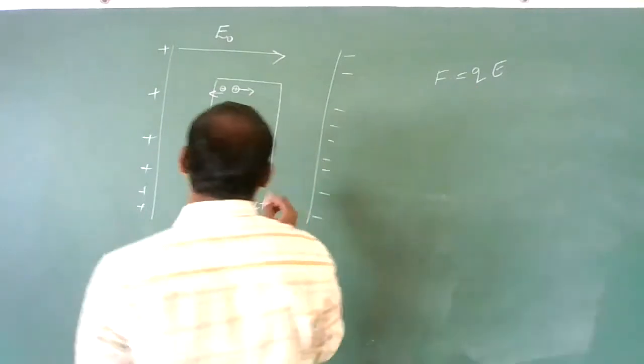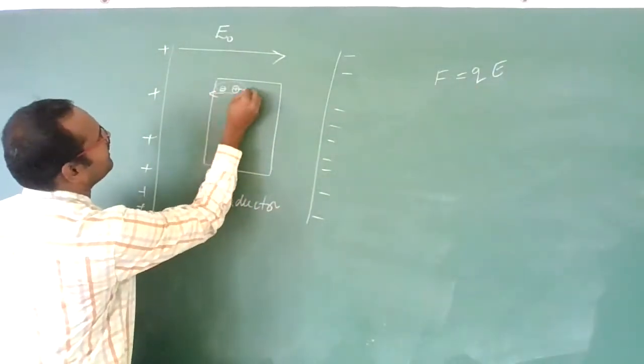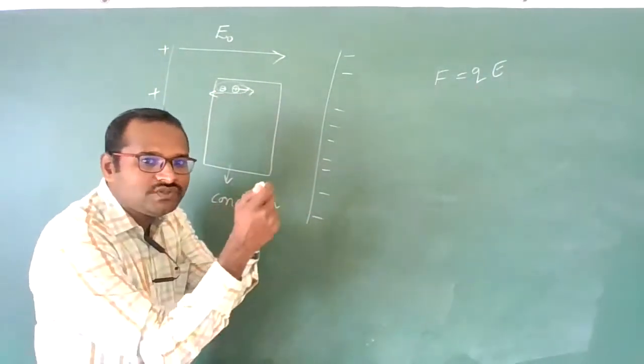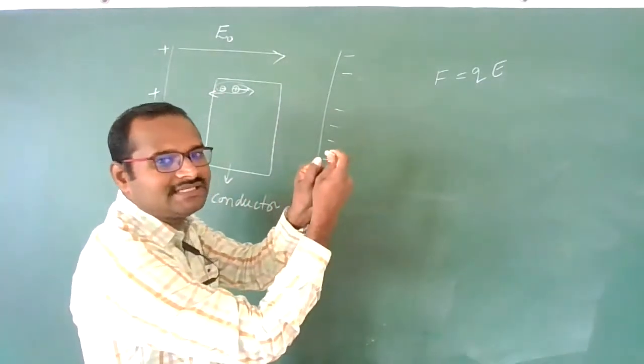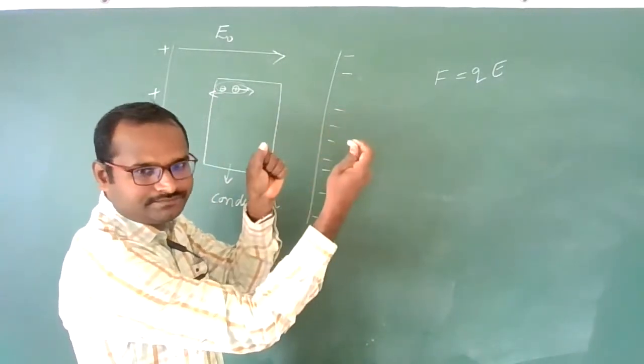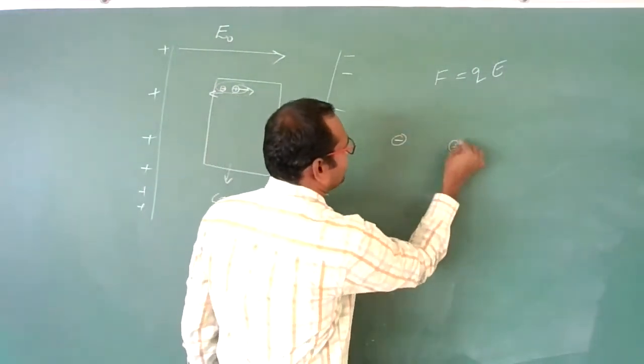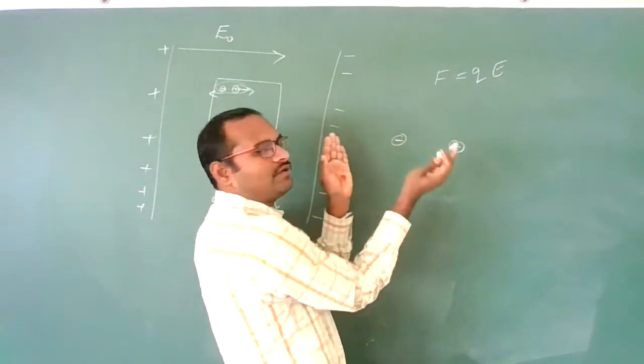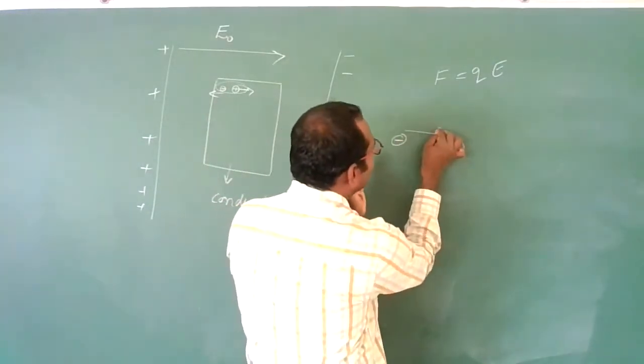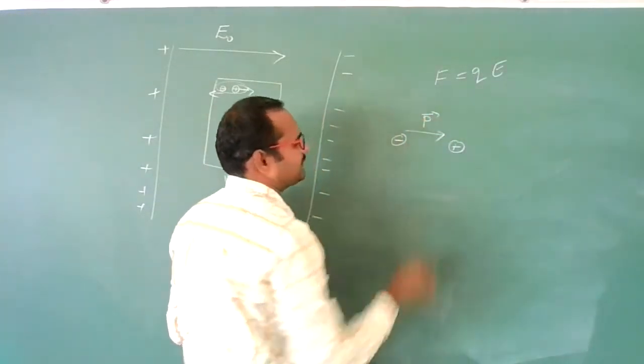So due to this, what happened? Positive and negative charges get a small separation. They get displaced from their original location, here negative charge, here positive charge, like this. And one dipole moment will be generated.